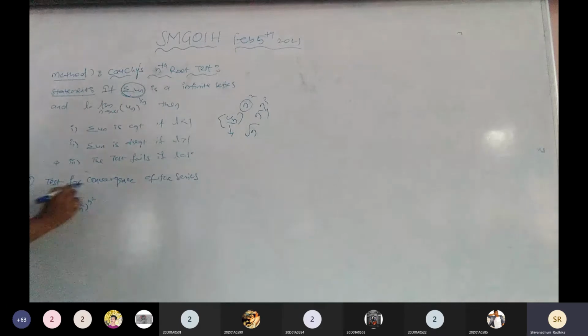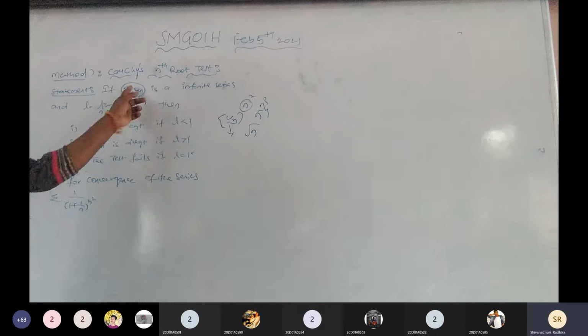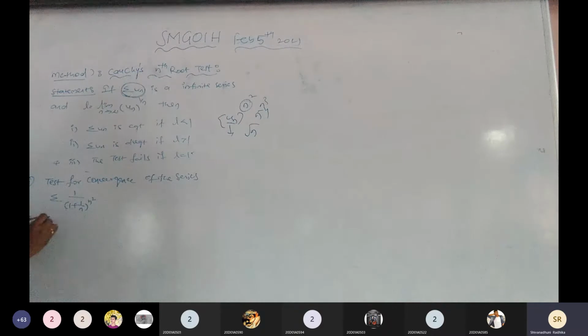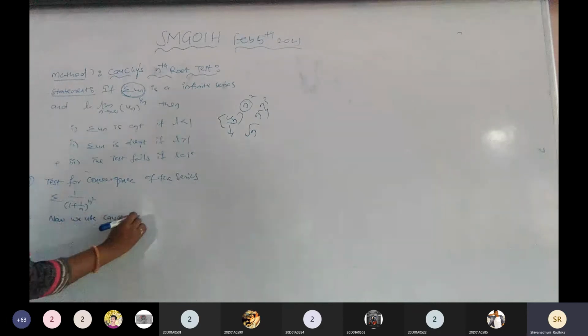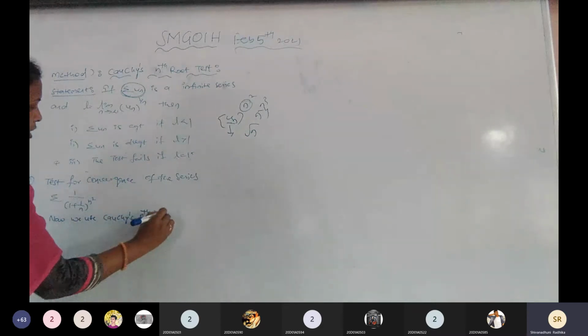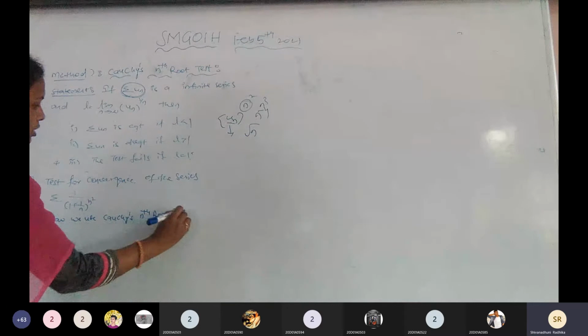See here, this is the first problem. Test for convergence of the series summation 1 by 1 plus 1 by n whole to the power of n square. This is the infinite series, and this is the nth term. The nth term having the n power, then we go for the Cauchy's nth root test. Okay, the solution. Now we use Cauchy's nth root test or Cauchy's root test. It is clear?